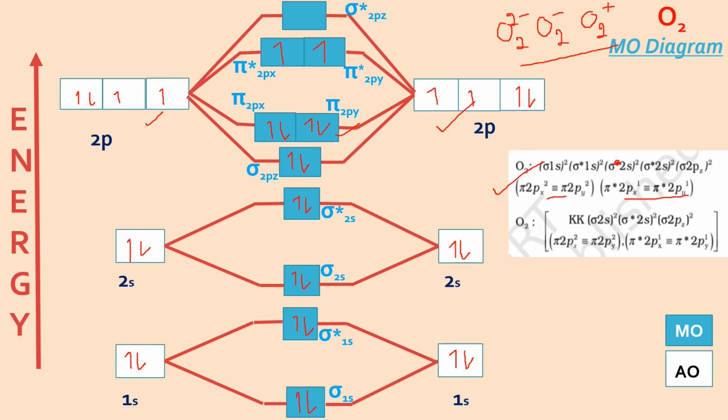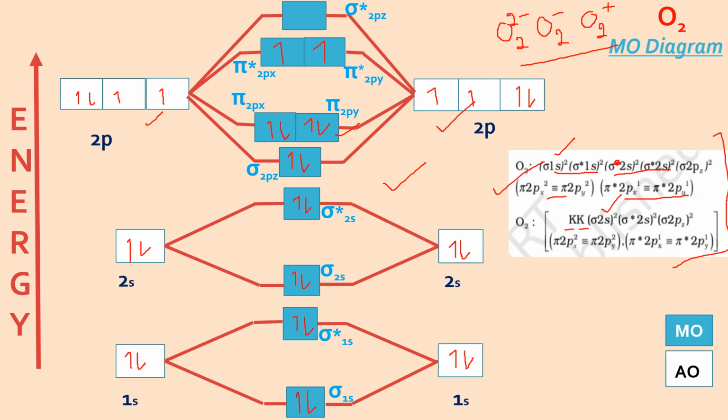Or for these s orbitals, sigma 1s and 2s. For sigma 1s specifically, you can write K for bonding and anti-bonding, and then you can resume filling the molecular orbitals from here, or you can simply write it this way. So this is the configuration when I have to write in terms of molecular orbitals, and this is the MO diagram that we are discussing.